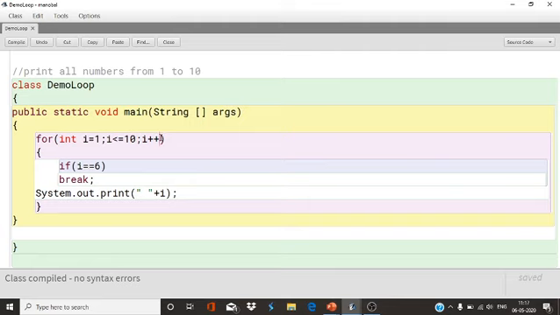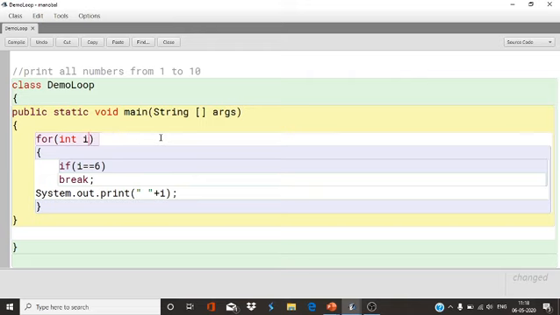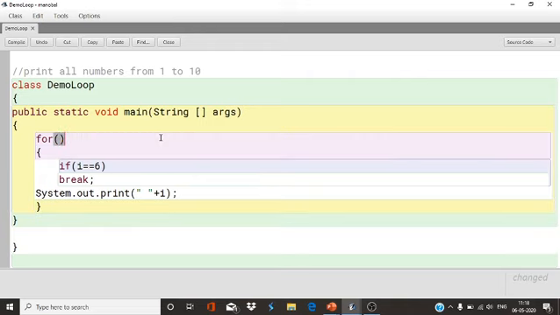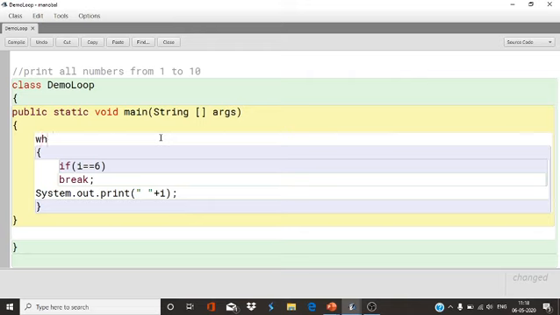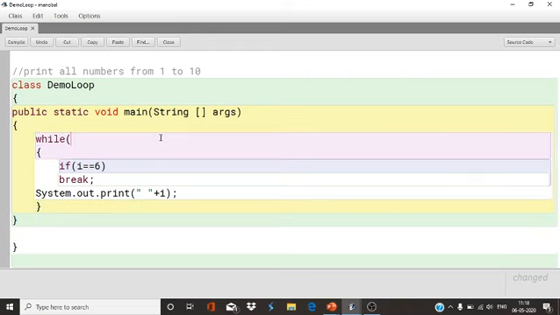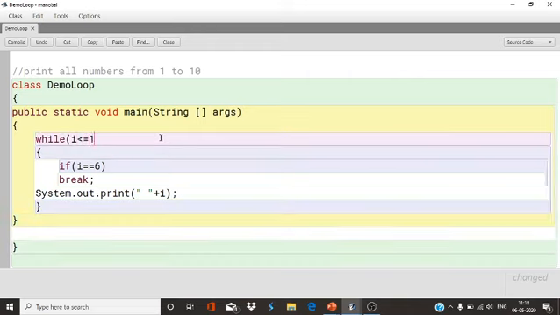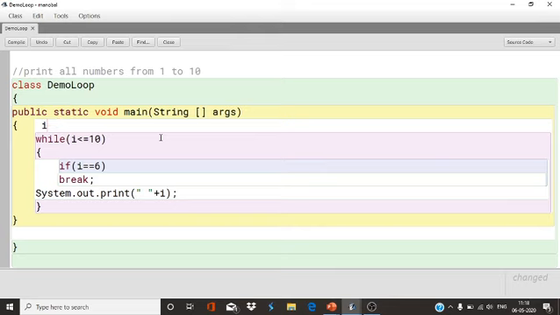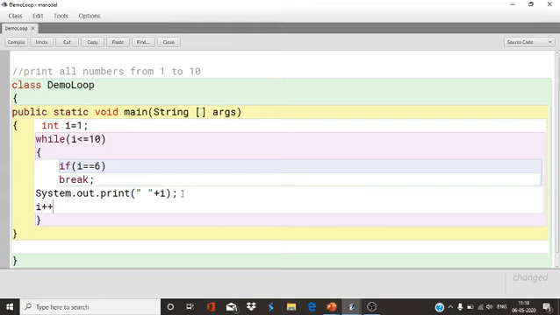How will you use this in a while loop? See, while i less than equals 10, with i equals 1, and here I'm going to increase the value of i. So whenever the value of i is 6, again it will terminate.